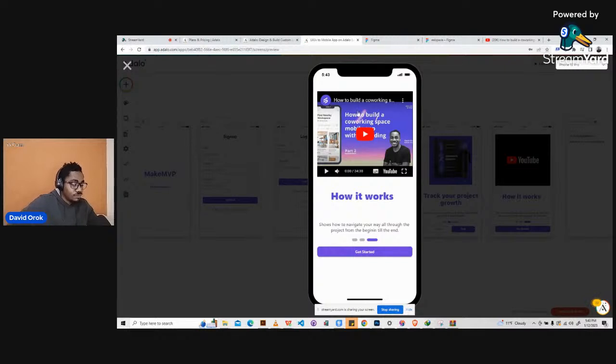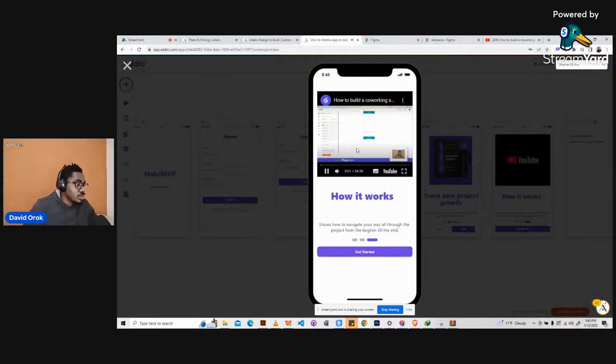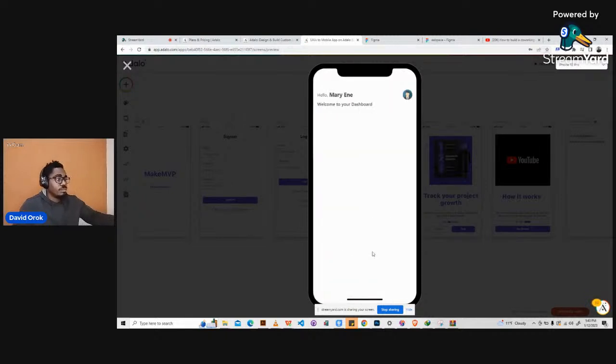So you can create the video and put it on YouTube, and then the user can just click to check it out. So it's cool, right? Yeah, it's cool for me. Then you click on get started, and voila, Mariana. Hello, Mariana. Welcome to your dashboard. That's it. This is how to convert UI UX designs on Figma to mobile applications in Adalo.